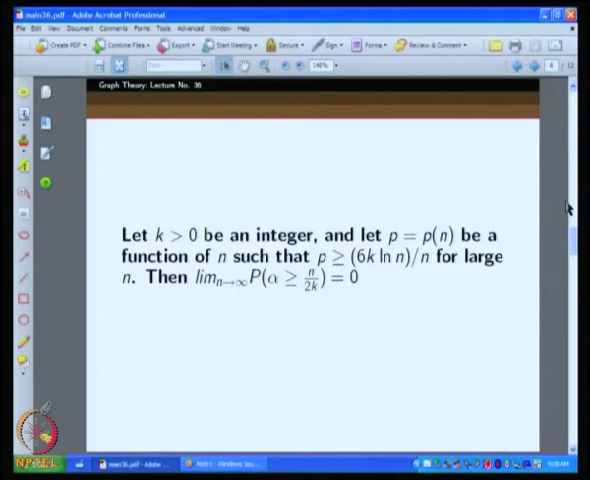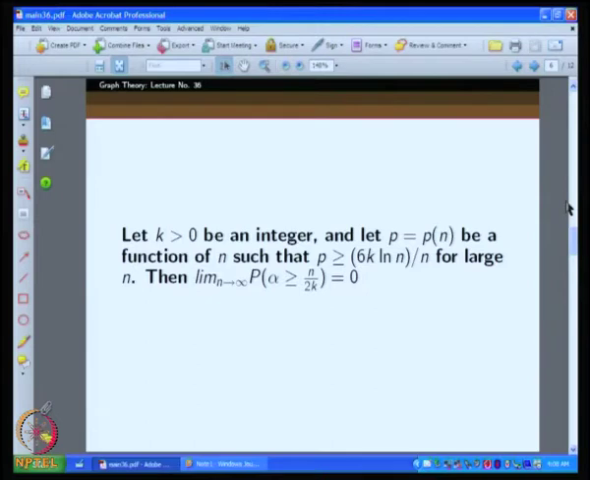But then why do you want to fix p equal to half? Try to fix a suitable p, that is the thing. How can I fix a suitable value of p so that both these events will happen together with some non-zero probability? So, to do this thing